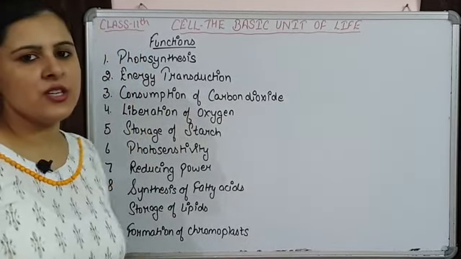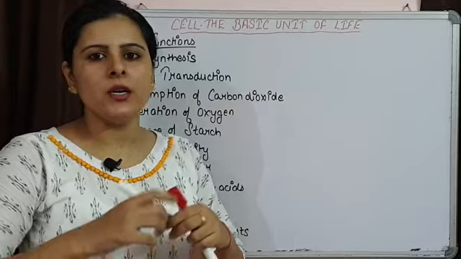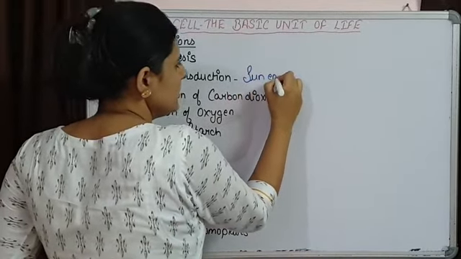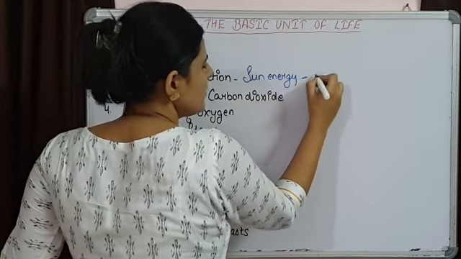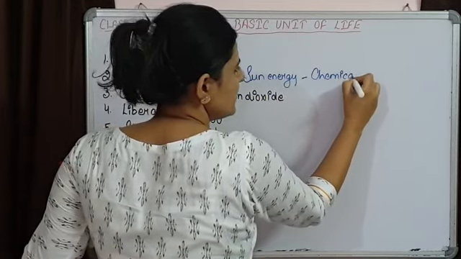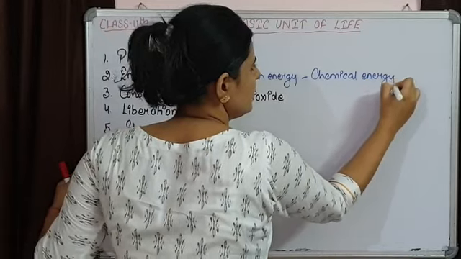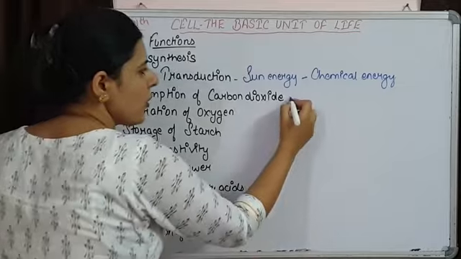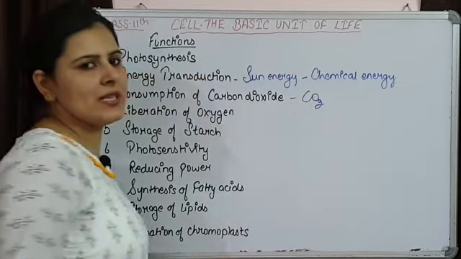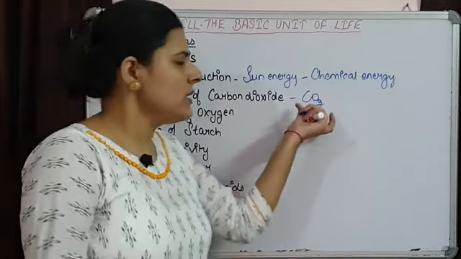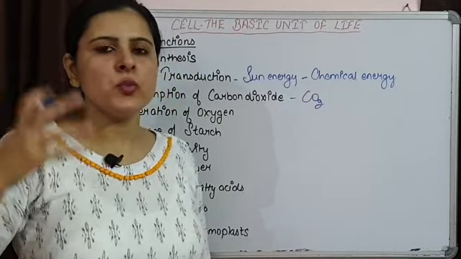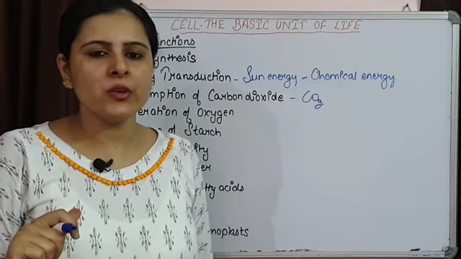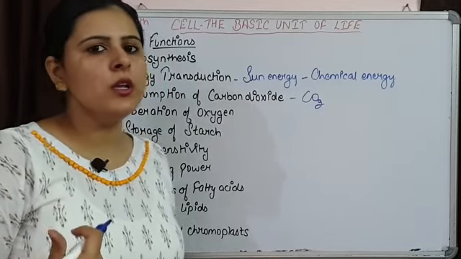Now energy transduction, they are going to convert the sunlight, or you can say sun energy, into chemical energy, or light energy into chemical energy. Now consumption of carbon dioxide, we know one of the most important inorganic substances that is used as a raw material by plants is CO2. So they are going to consume more and more CO2 from the atmosphere, that is reducing the amount of CO2 in atmosphere and preventing global warming.